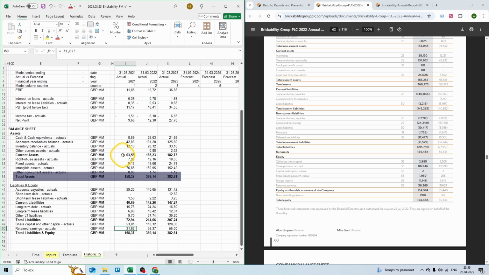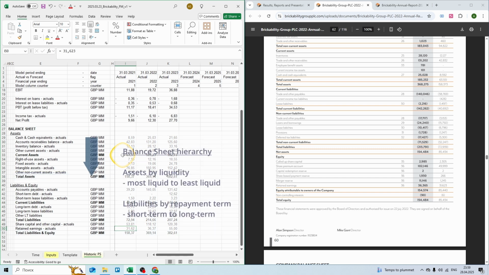Now you can see that our total assets equal our total liabilities and equity, and I think we did everything right. I would like to briefly discuss the balance sheet hierarchy, so in what order we list the items on the balance sheet.